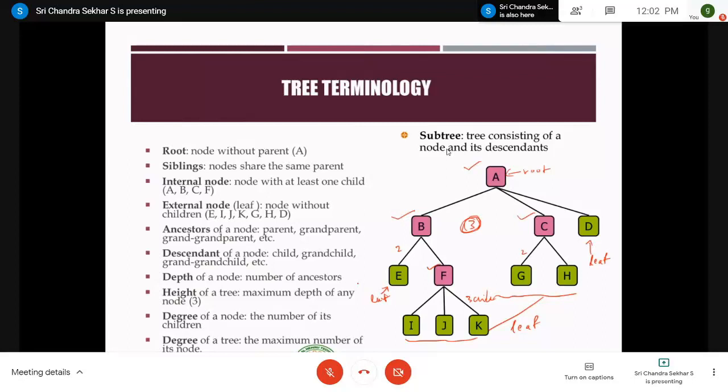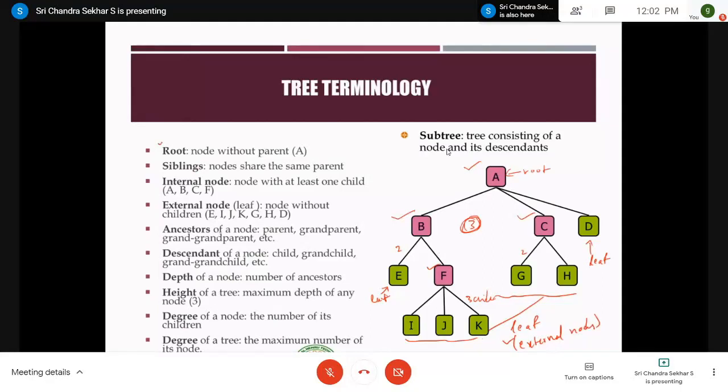Sorry, and coming back to our discussion, we are at the external nodes and internal nodes. The nodes which have at least one child are treated as internal nodes. Here in this example, we have A, B, C, and F as internal nodes. The other name for leaves is an external node, right? So if a node does not have any children, those nodes are called leaf nodes or external nodes. In this example, we have E, I, J, K, G, H, and D, right?